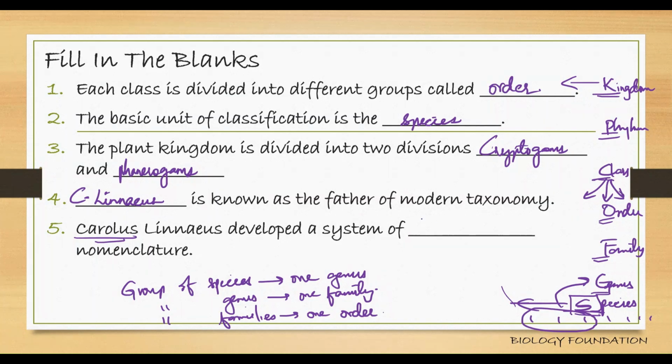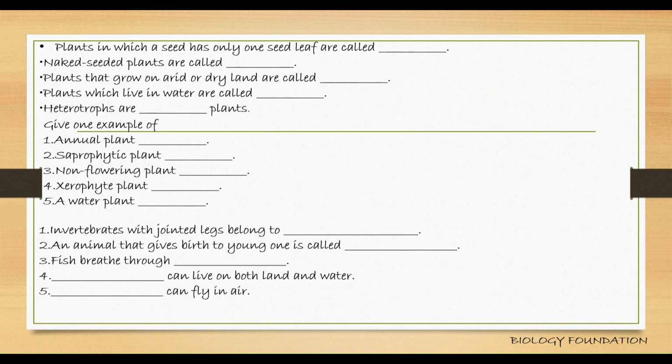Carl Linnaeus developed a system of binomial nomenclature where each name of an organism consists of two parts. The first name is the generic name or genus, and the second name is the species it belongs to. Plants in which a seed has only one seed leaf, which is also known as a cotyledon, are monocots. Examples include rice, wheat, barley, etc.